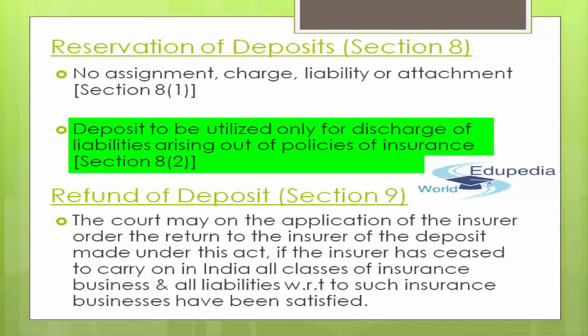So where a deposit is made in respect of life insurance business, the deposit made in respect thereof shall not be available for discharge of any other liability of the insurer other than the liabilities which are arising out of the policies of life insurance issued by the insurer. So you need to ensure that the deposit is utilized only for discharge of liabilities arising out of the policies of insurance. That is something which is indirectly covered in section 8 subsection 1 and which is directly quoted in section 8 subsection 2 itself.